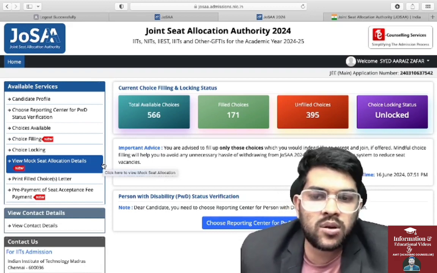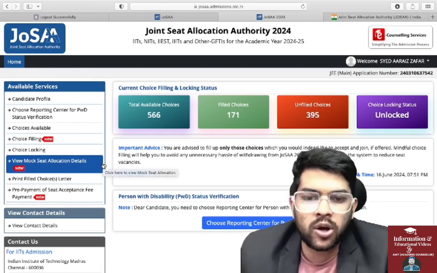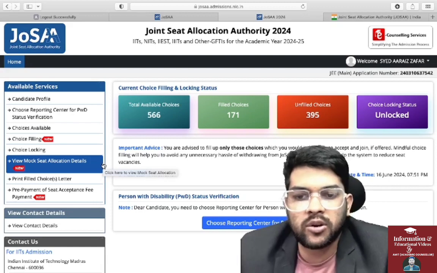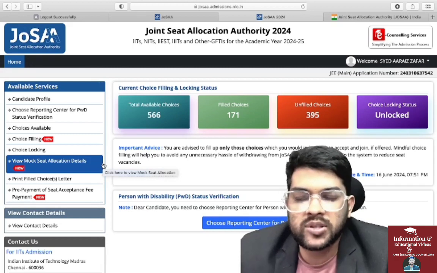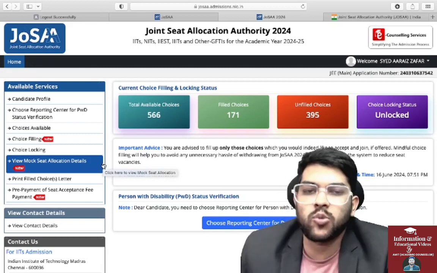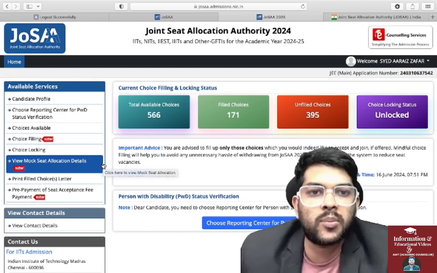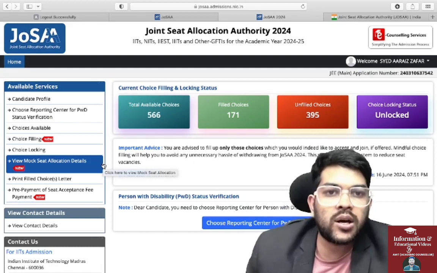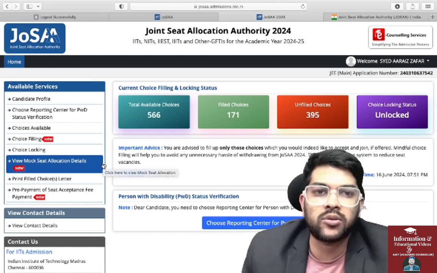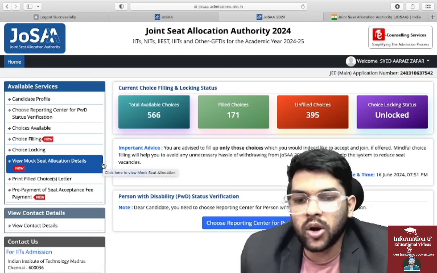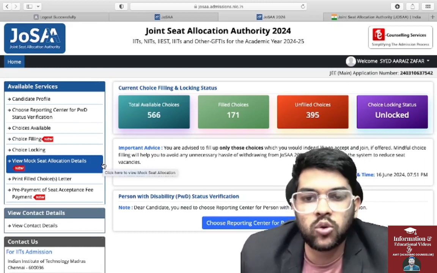Most of the students will get the same allotment. I can say 90% of students will get the same allotment if they have not made any changes in the choice filling, because there is no decision making between mock 1 and mock 2. So how would the cutoff change? The cutoff will be the same, that's why you will get the same allotment in mock 2. But no need to worry, in the upcoming rounds you will be able to get the seat, because decision making will be there, many students will be out of the counseling process, and accordingly the cutoff will change. You can check last year's data too: the round 1, round 2 and round 3 cutoffs are different. So the important thing is that you change the choices accordingly on or before the 18th, to get the best out of your rank.